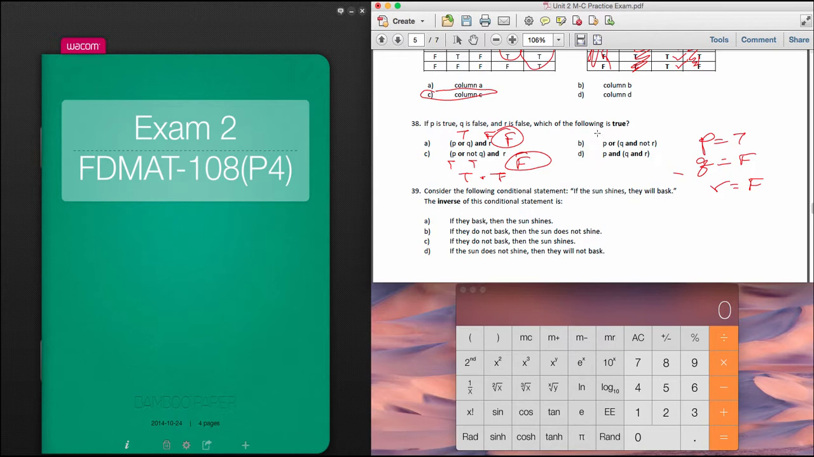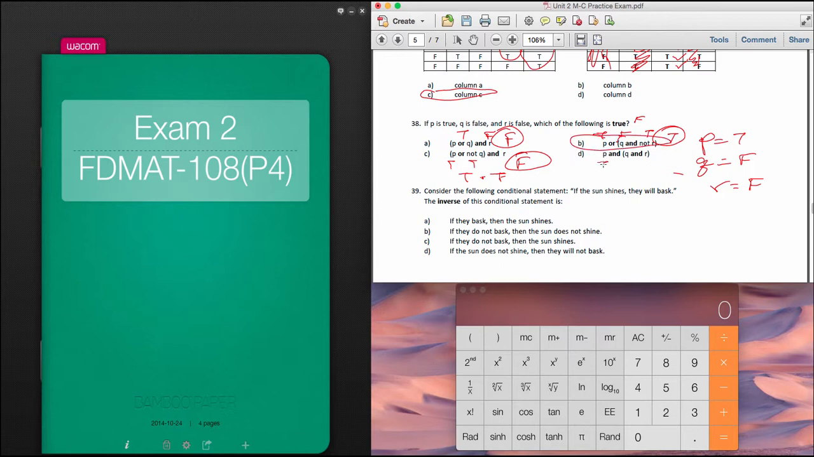P is true, or Q is false, and not R. Not R would be a true. Now in here we have false and true, so the answer to that, because it's an and, is a false. A true or a false, that actually happens to be a true. So this one actually would probably be our correct answer, but let's just verify with this last one.